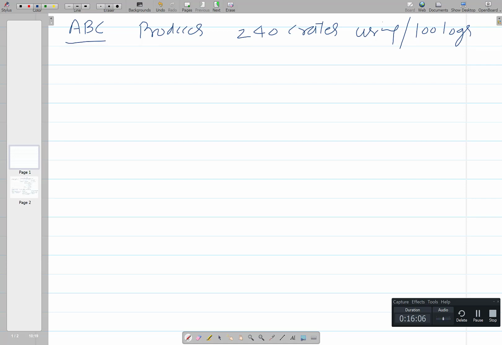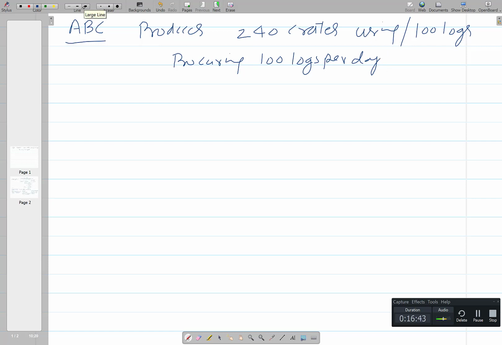So accordingly it is procuring 100 logs per day for producing these goods per day.